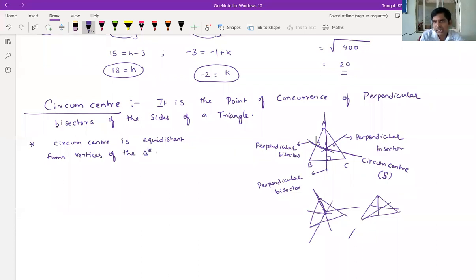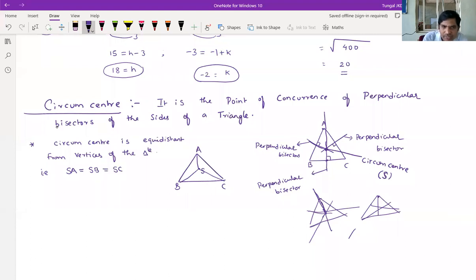In a triangle ABC, if S is the circumcenter, the circumcenter is equidistant from vertices, that is, the condition is SA equals SB equals SC.